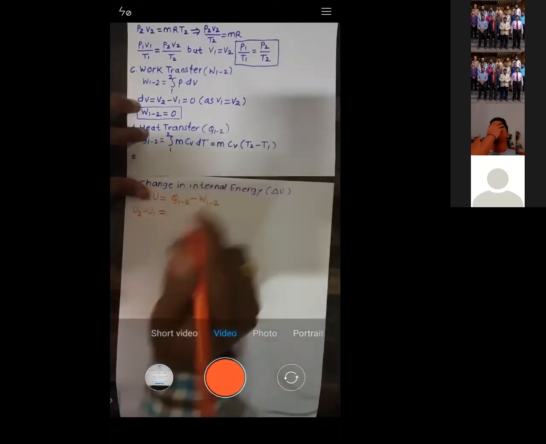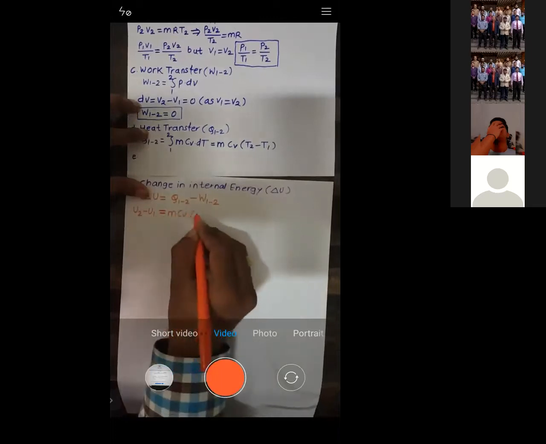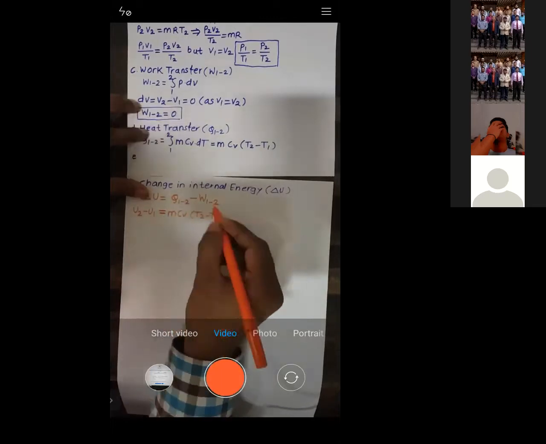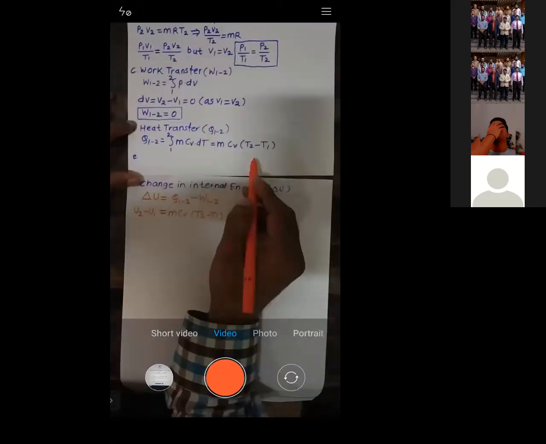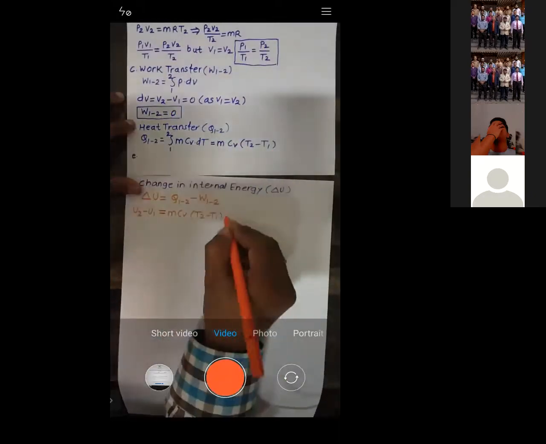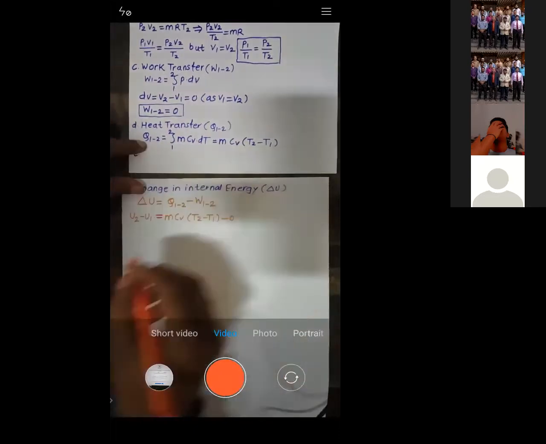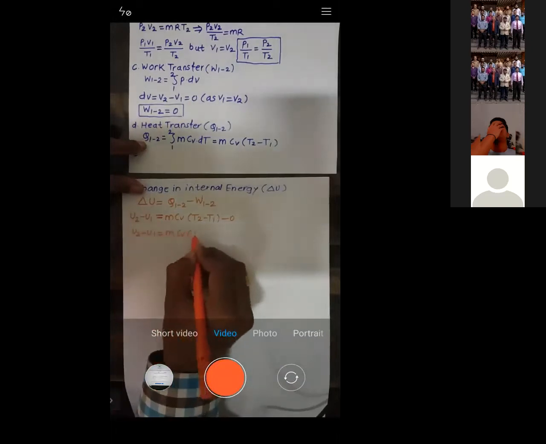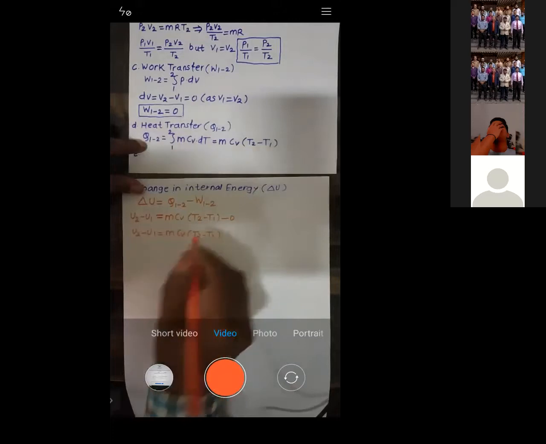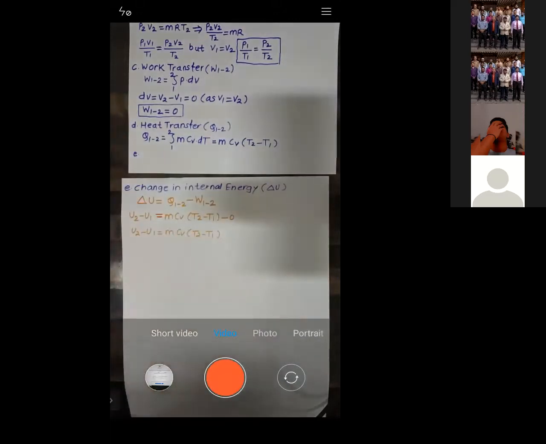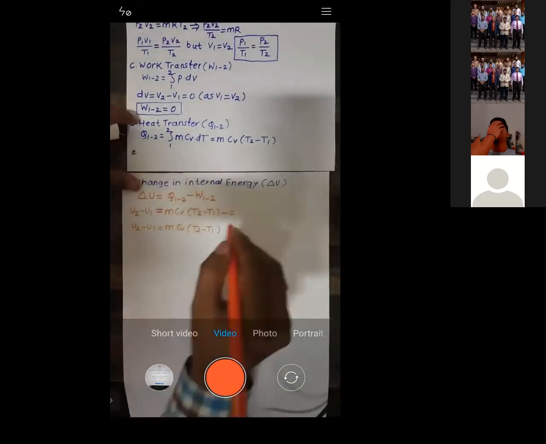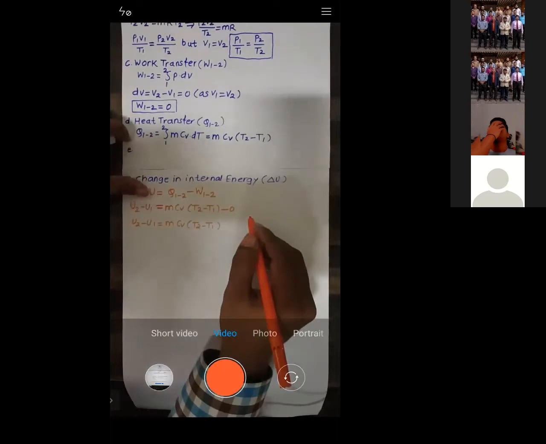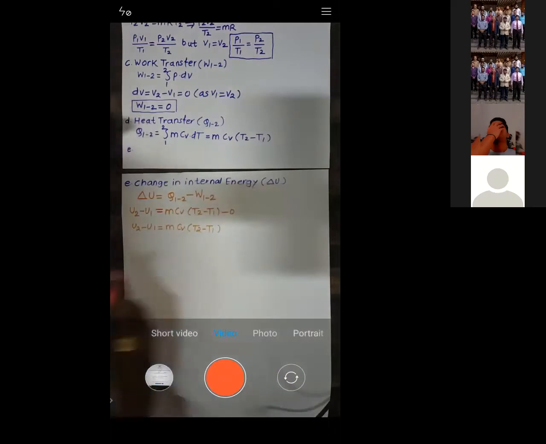We have Q12 equal to m CV into T2 minus T1, and W12 is 0. So U2 minus U1 is equal to m CV into T2 minus T1. Is it clear? Yes, sir.